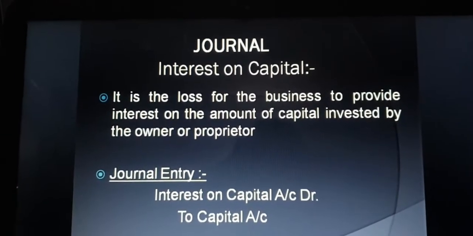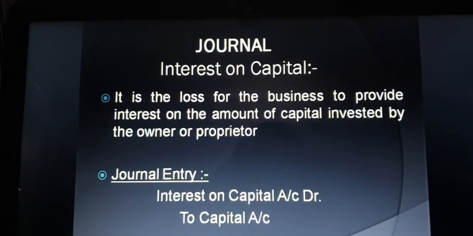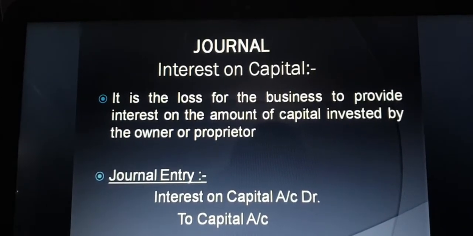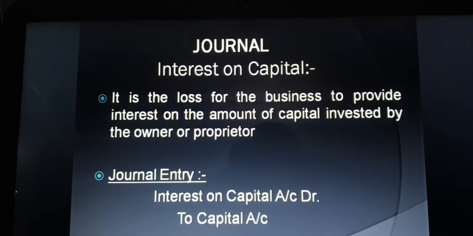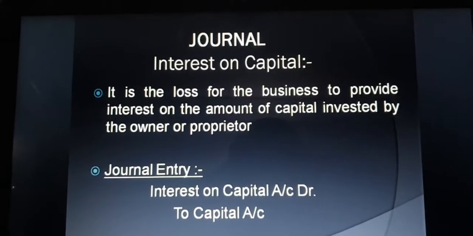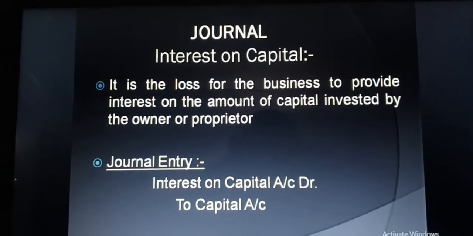In the previous video, we discussed the important journal entries related to bad debts recovered, then outstanding expenses, prepaid expenses and depreciation. Now today we'll start with the next important journal entries like interest on capital.